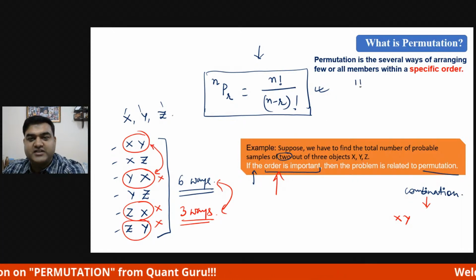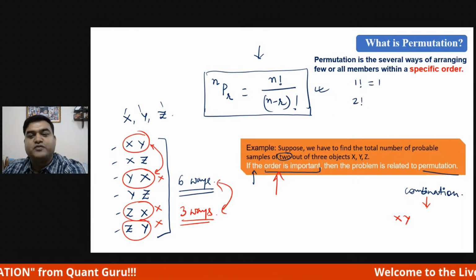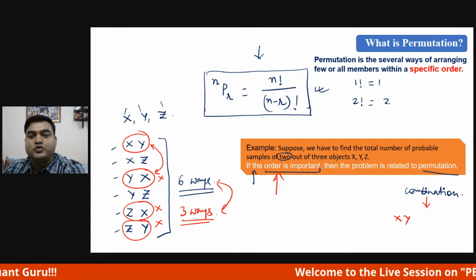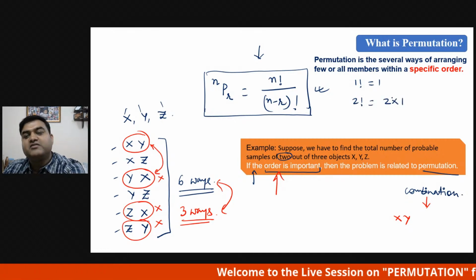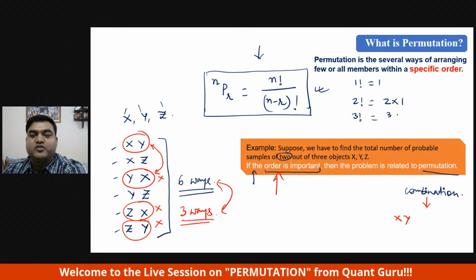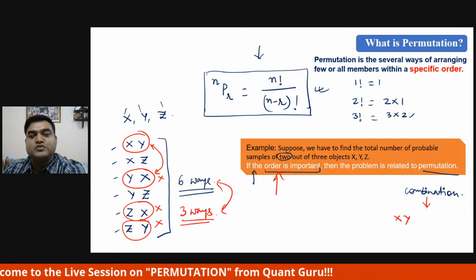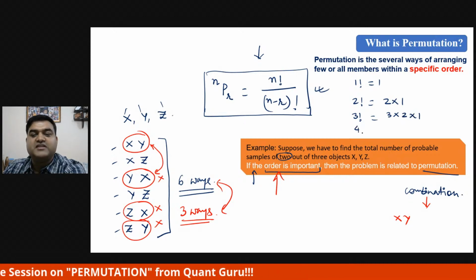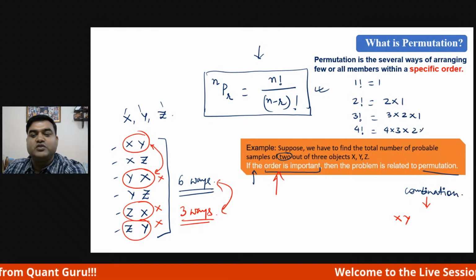Factorial of 1 is 1. 2 factorial, how to find the factorial? 2 into 1. It will be decremented and multiplied. Suppose 3 factorial: 3 factorial is 3 into 2 into 1. Similarly, 4 factorial is 4 into 3 into 2 into 1.